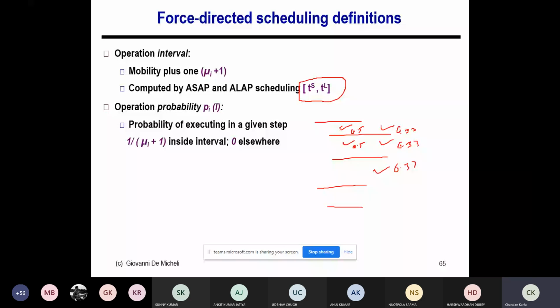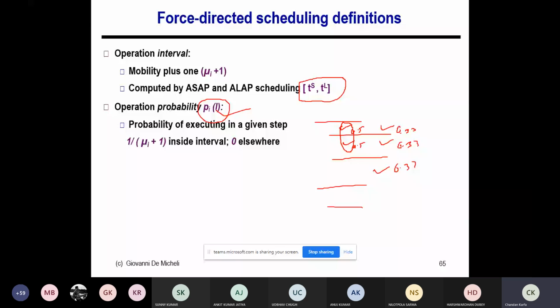So now, how will we calculate this value? This we know is basically TS minus TL, right? So this is the span. We get this from the operation interval where this operation is schedulable. So if we call this P_il, then P_il is, for an operation v_i, the probability that the operation is going to be scheduled in timestamp l, right? This is for each operation in each timestamp, where i is the operation number and l is the timestamp number.